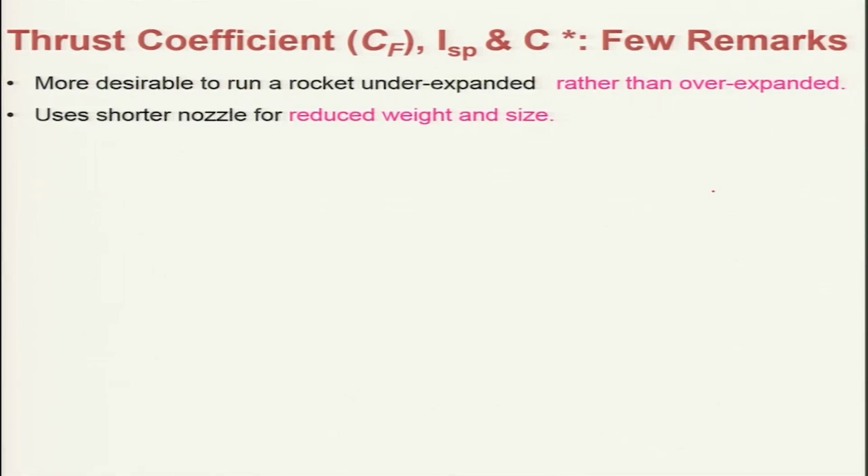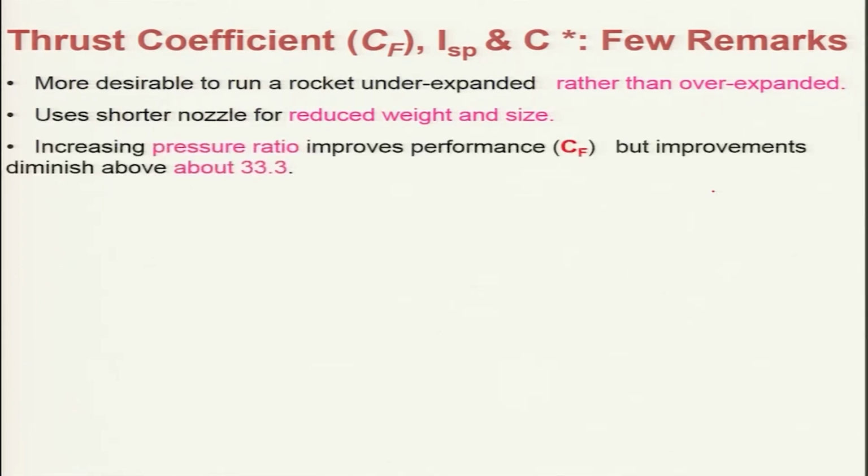And as I told earlier, we need to use a shorter nozzle for reduced weight and size. Therefore, I told you that the pressure ratio of 33.3 is the optimum one that is preferred for design. Increasing the pressure ratio improves the performance, but the improvement diminishes above a pressure ratio of 33.3.